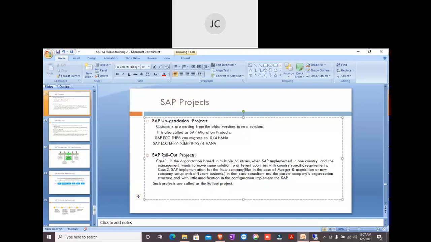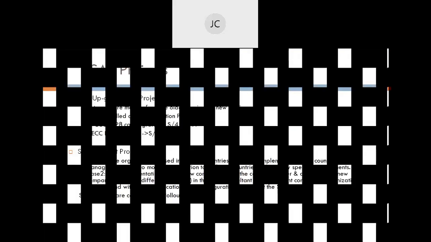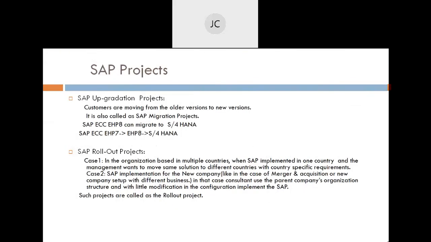Otherwise, if we are on less, we first need to migrate to EHP7, update to EHP8, come to the relevant level, and then move to S4 HANA. This might come up somewhere, someone might ask what the minimum requirement is if you want to do upgradation, so I wanted to highlight it. So this was the upgradation project.